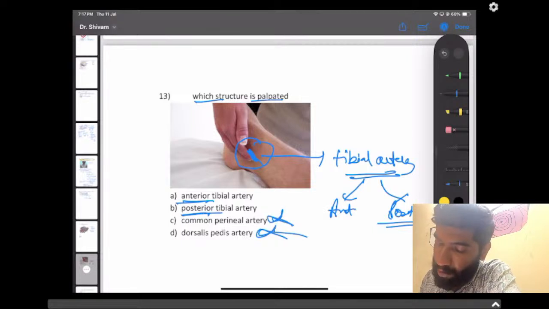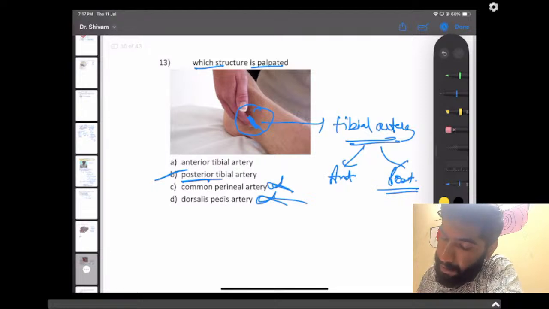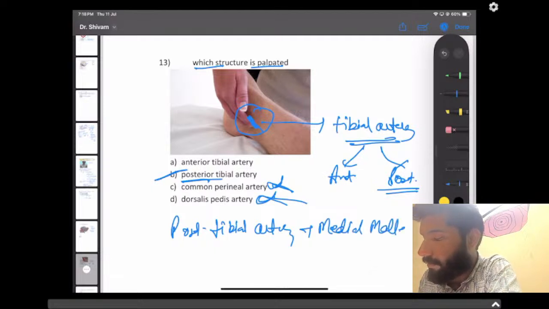I will write two options for you. Not common, not dorsalis. The tibial artery. Which one? Anterior or posterior? Yes, it is a posterior tibial artery. And where is it palpable? It is posterior tibial artery, not anterior. It is palpable between the, tell me guys, where is it palpable? Between the medial malleolus and Achilles tendon.